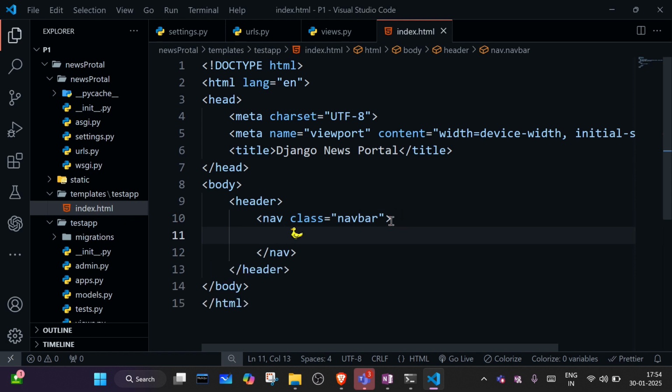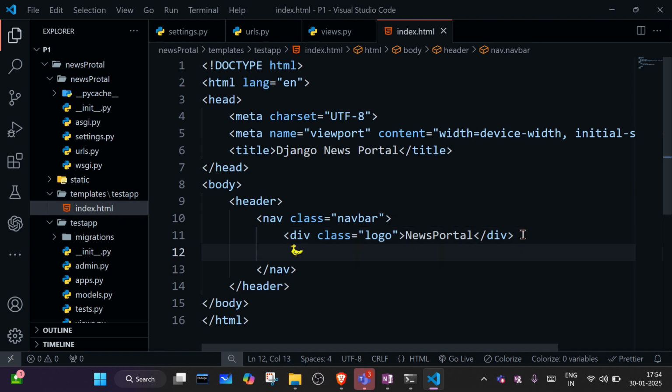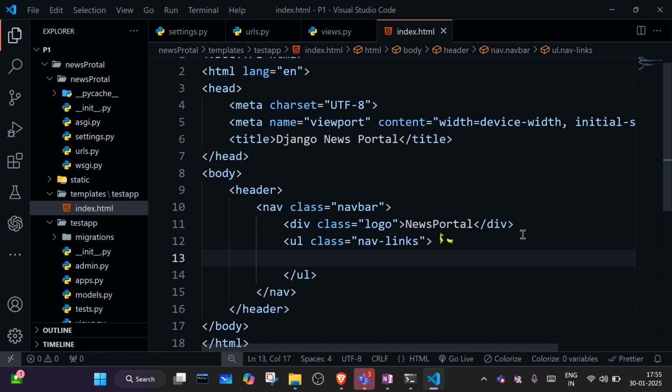After that we have to create one logo div. Logo is nothing but news portal. We are simply displaying text in place of a logo. Now I'll create an unordered list, ul with class nav-links. Now a list item, li.